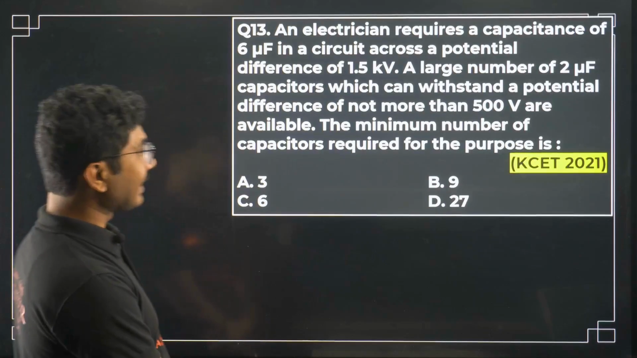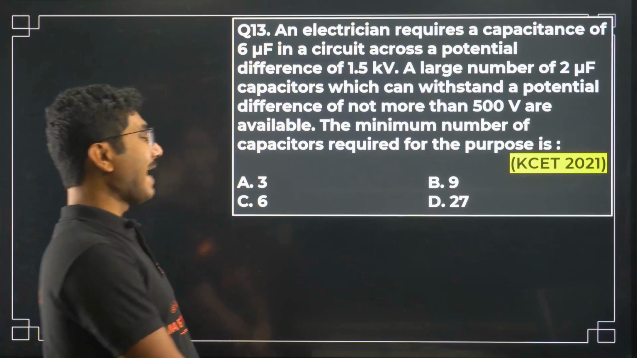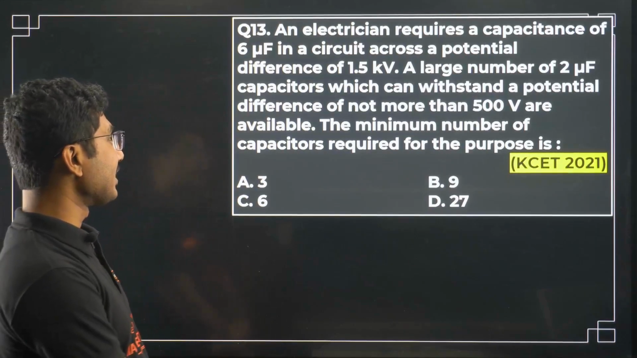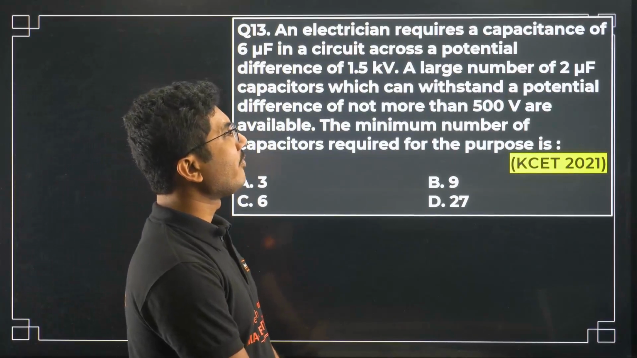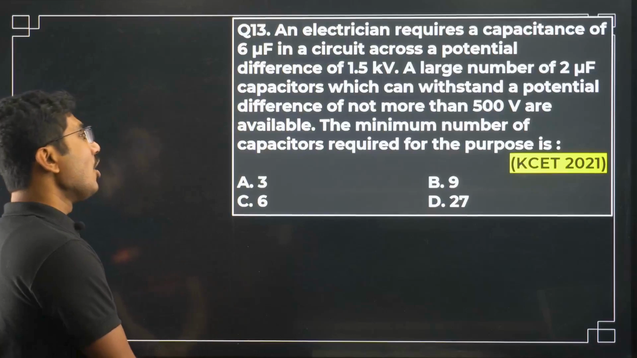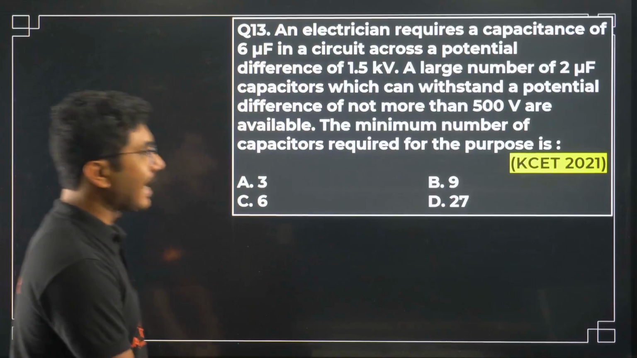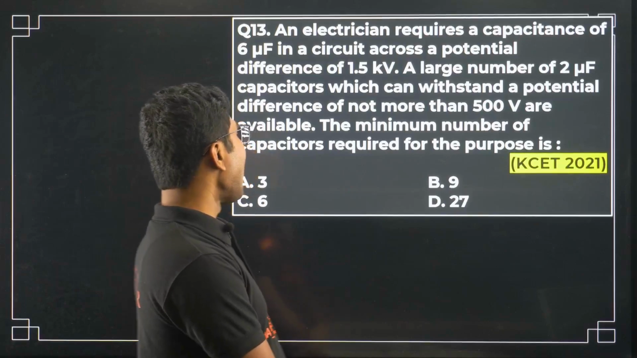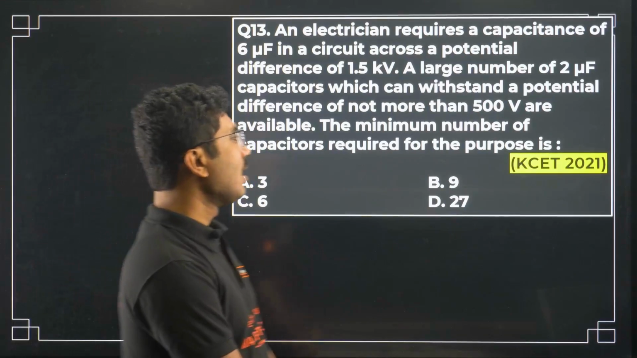An electrician requires a capacitance of 6 microfarad in a circuit across a potential difference of 1.5 kilovolt. A large number of 2 microfarad capacitors which can withstand a potential difference of not more than 500 volt are available. The minimum number of capacitors required for the purpose?